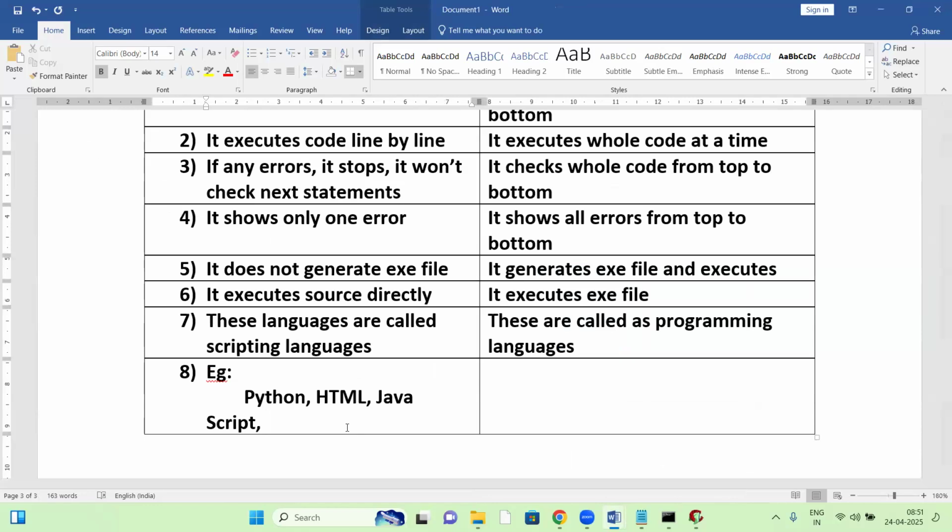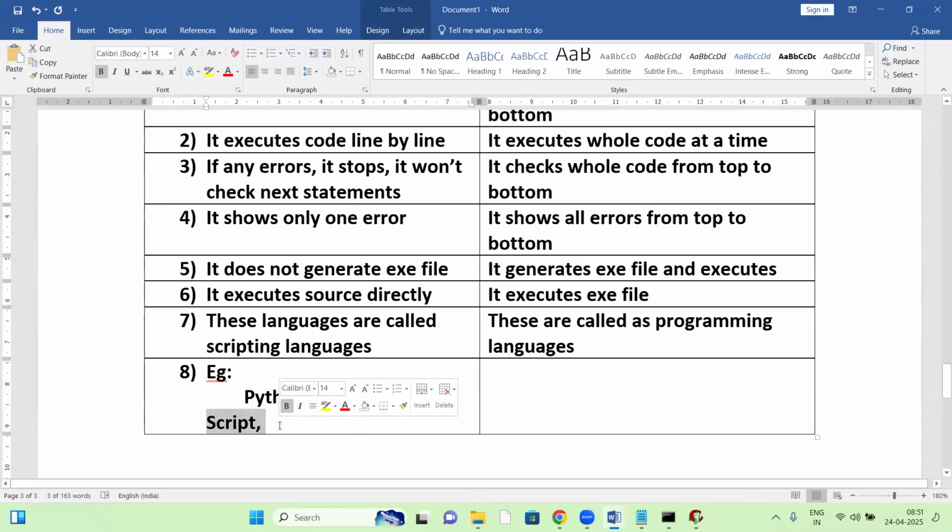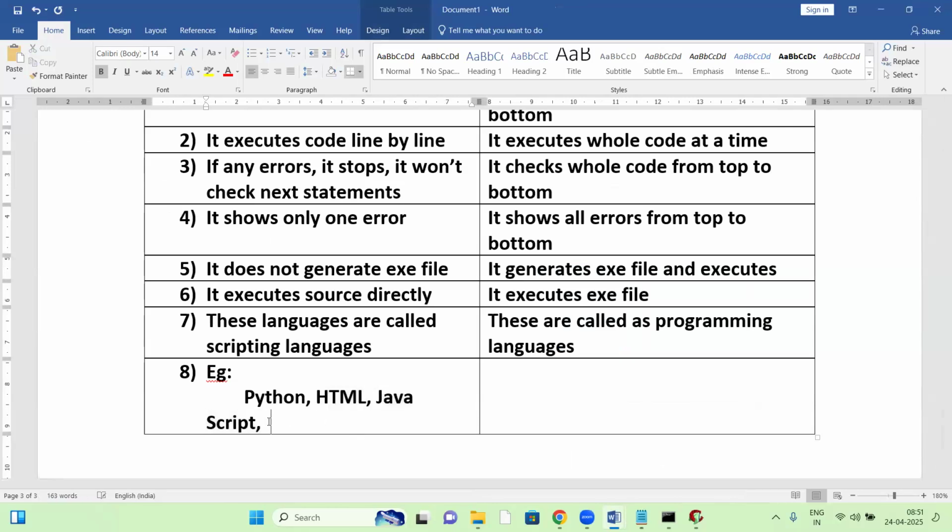JavaScript is an interpreter based language. Here the browser is the interpreter for HTML and JavaScript, so these two execute in the browser environment. Next, PHP scripting: PHP has its own interpreter. Perl scripting: Perl has its own interpreter. Next, Linux shell scripting, which also has an interpreter. So these are examples of scripting languages.